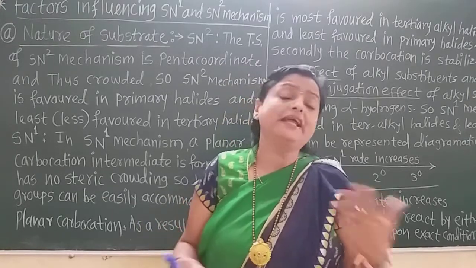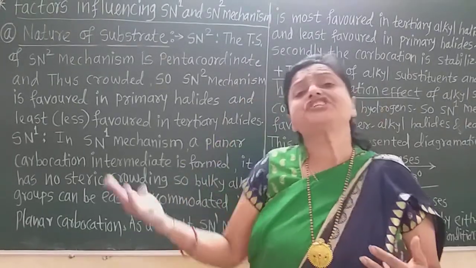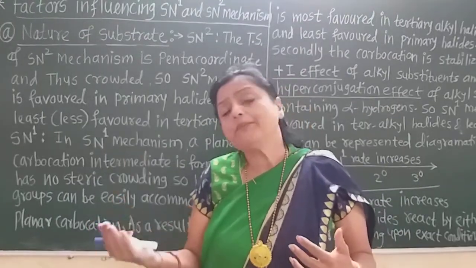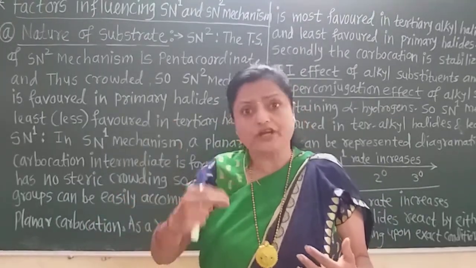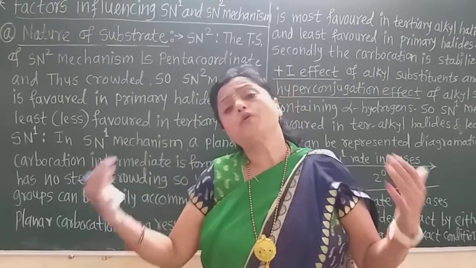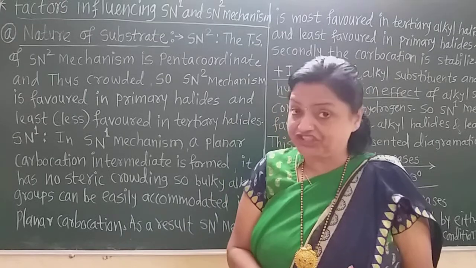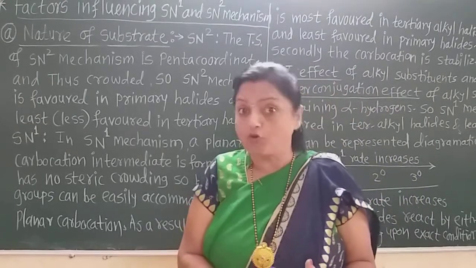In the second step, the hydroxide ion can attack the planar carbocation from both sides, and so a racemic mixture is formed.